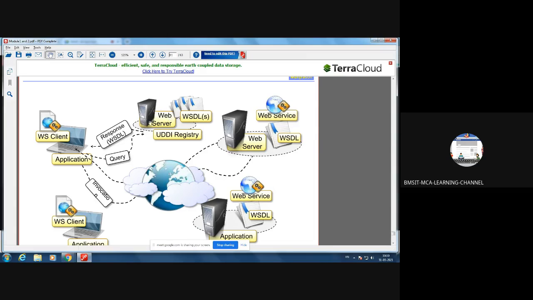There is a web server which will be hosting this UDDI registry. Inside that, you have to register the services that you have developed, so that the end users can check in the UDDI registry for the available services. Then they can consume the services upon request. Then what is WSDL? Web services description language. The web services are written using WSDL, and that will be registered in this UDDI registry, and that UDDI registry is part of the web server.